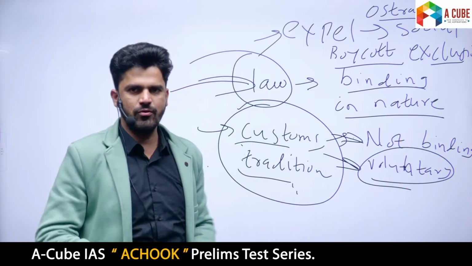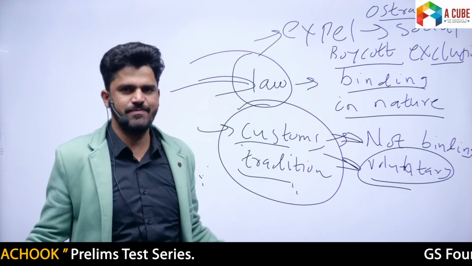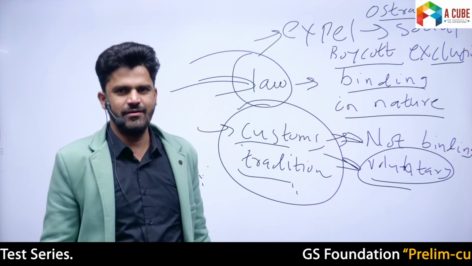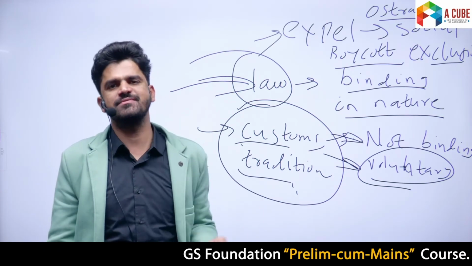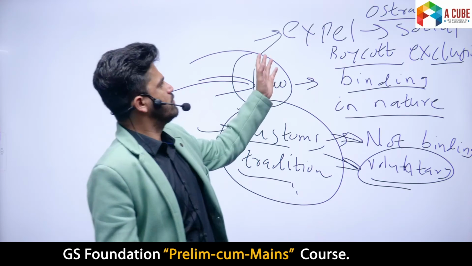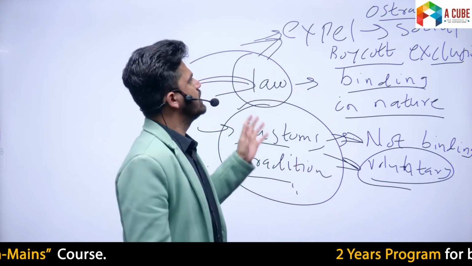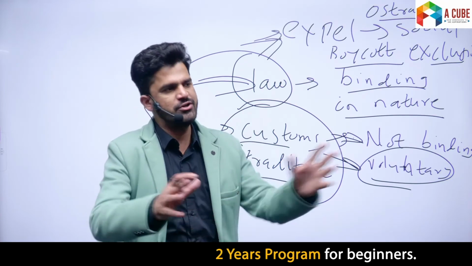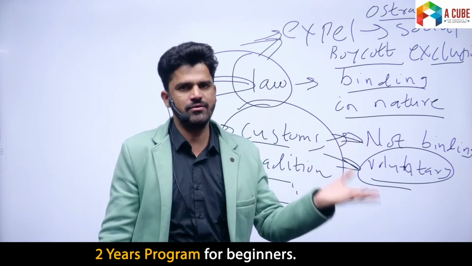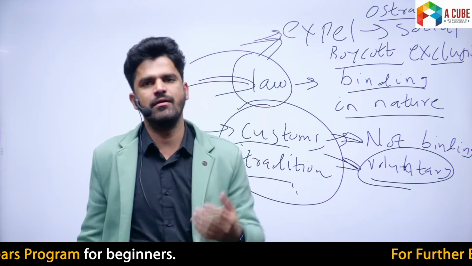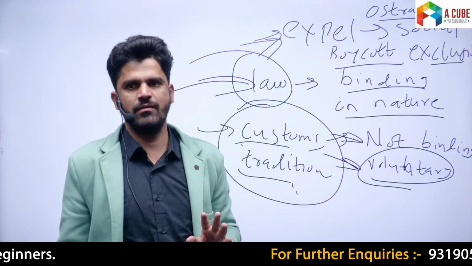Ostracize that from today onwards you will not be considered as part of Hindu society. Right? So if customs and traditions of the society are not followed, then at most the society can boycott you, exclude you from the society, or ostracize you so that nobody should talk to this person. But beyond that, you cannot be put in jail. Fine नहीं लगेगा आपके ऊपर. ठीक है.